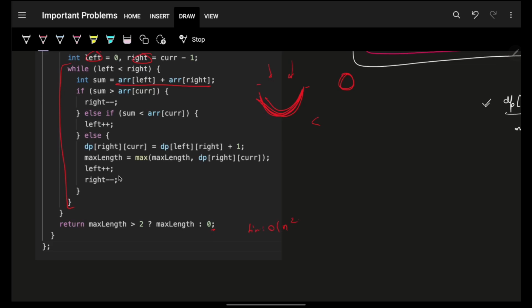And with that, you are still using O of n square time, but now O of n square space only, which is because of the DP.